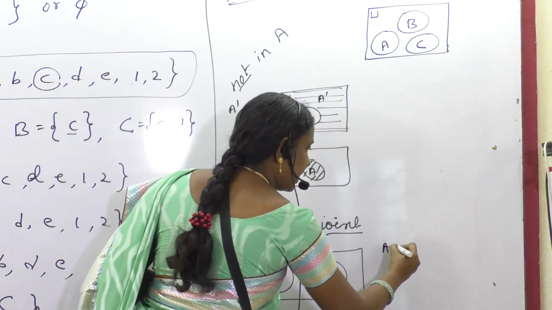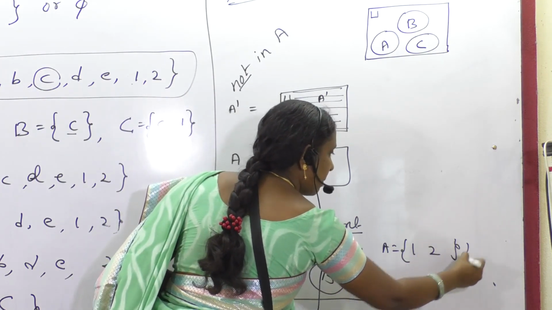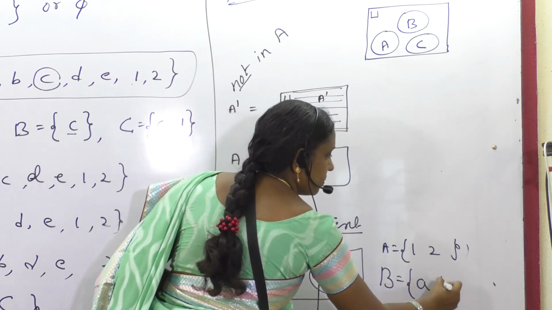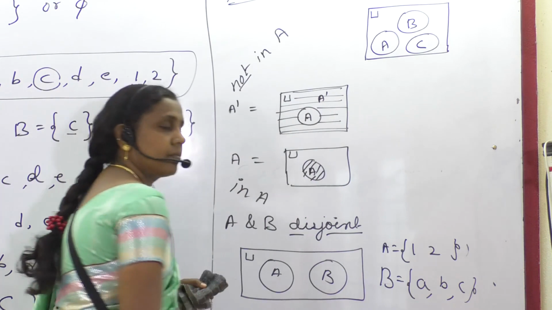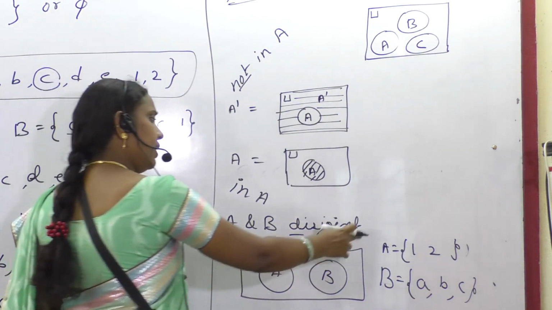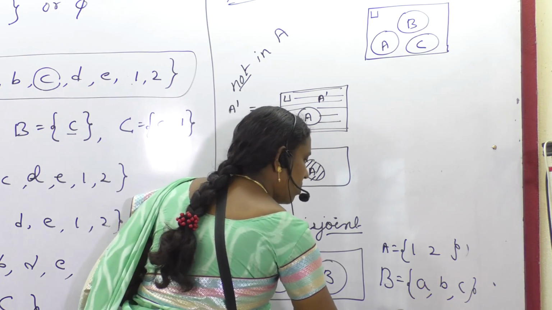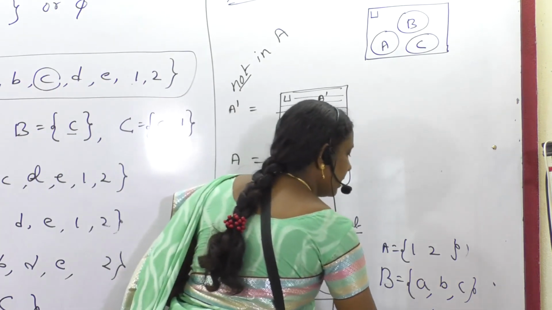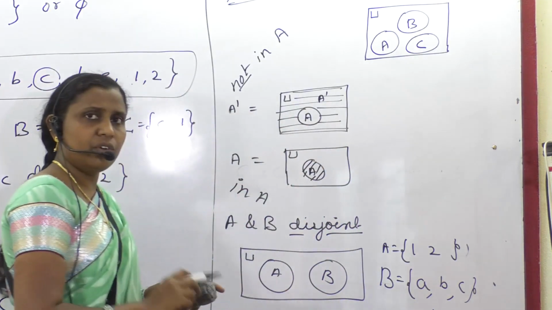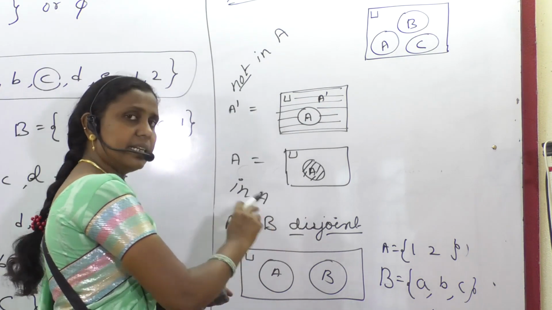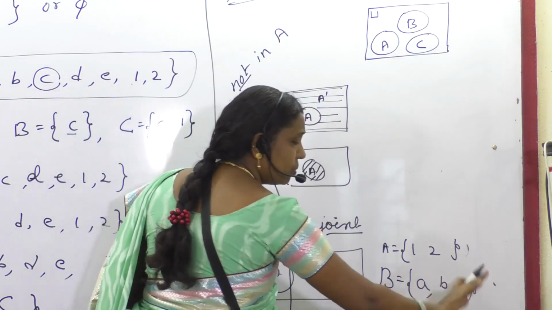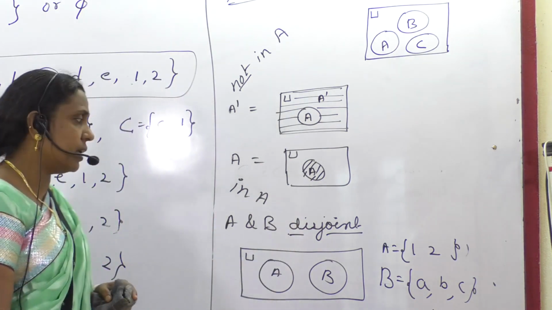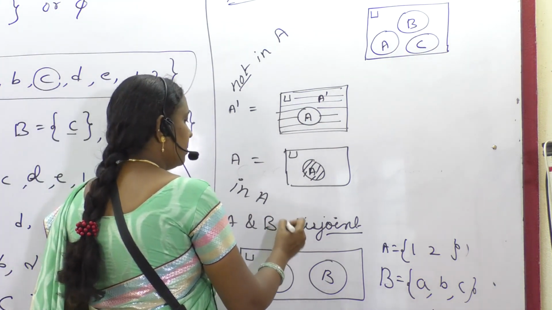Disjoint means, shall I give an example? A equal to 1, 2, 3. B is equal to A, B, C. Do you find anything common here? Not really. Common means I have to use which symbol? Intersection. A intersection B. What do you mean by A intersection B? Common to A and B. Do you find any common elements over there? In set A and set B nothing is common, so put the null set. If nothing is common, then it is said to be what? Disjoint. A and B are disjoint.